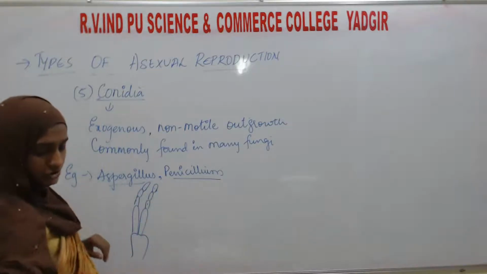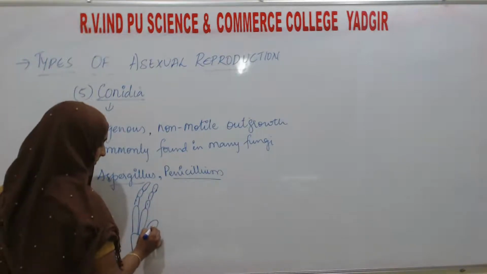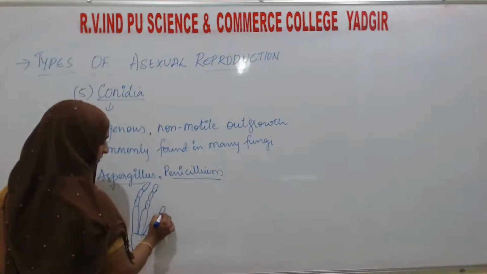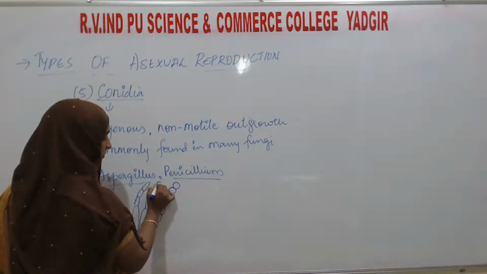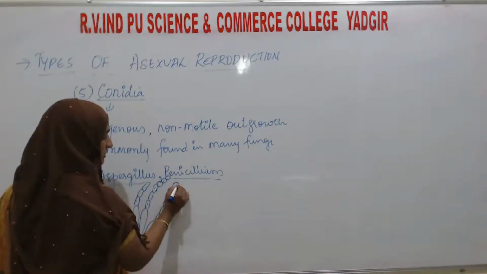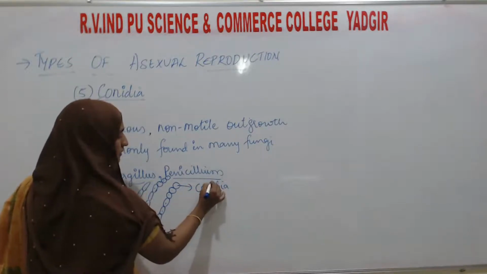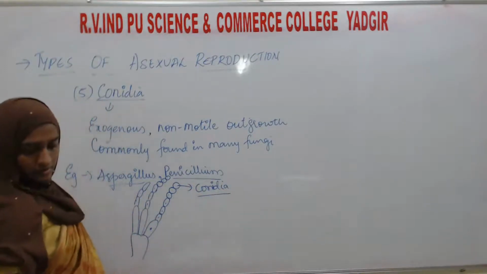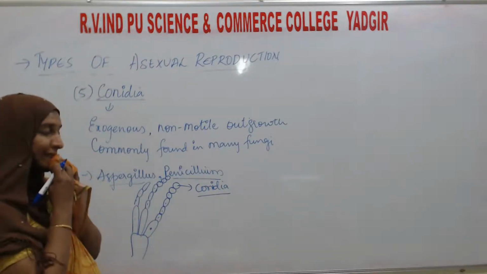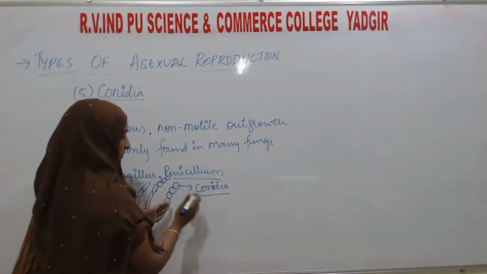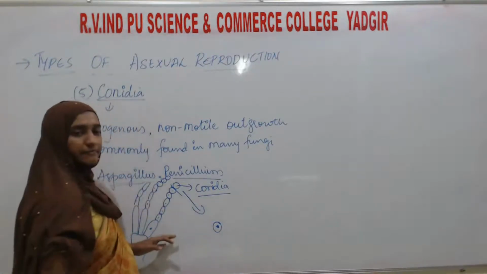Then on the hyphae, exogenous structures are formed, and these exogenous structures are known as the conidia. Okay, this conidia is going to disperse from here and form a new body.